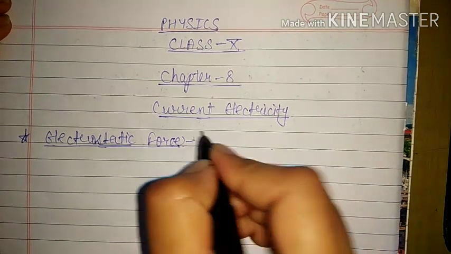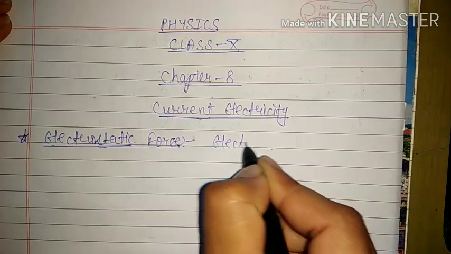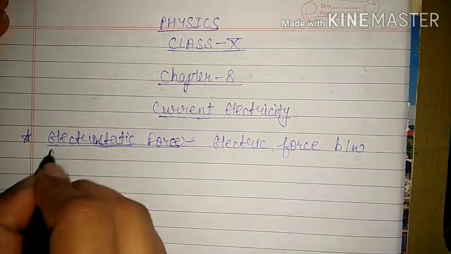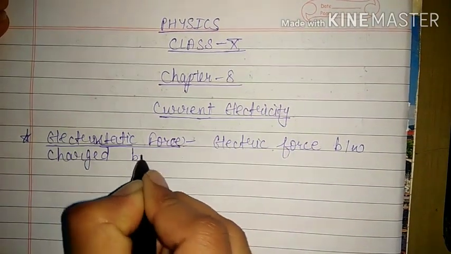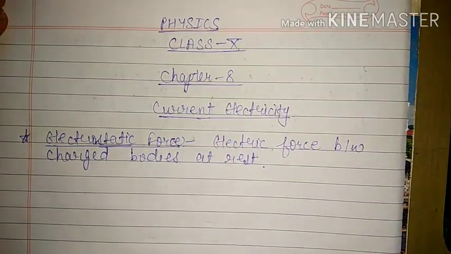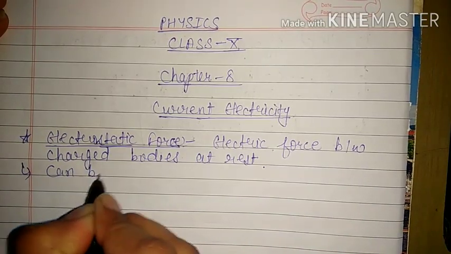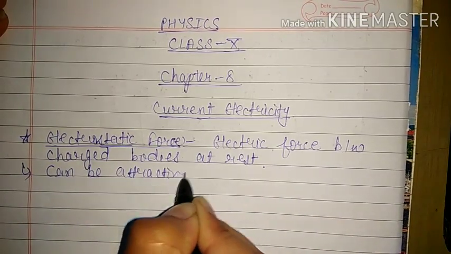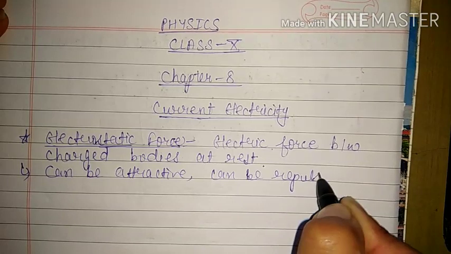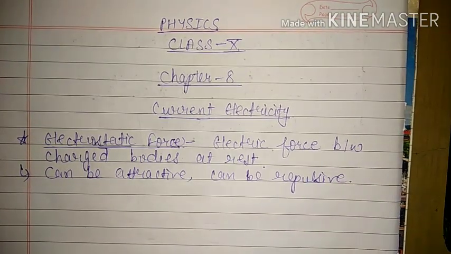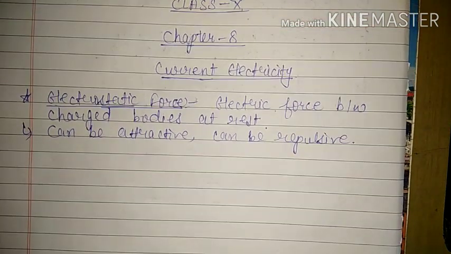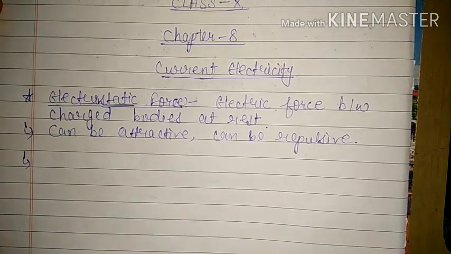So first of all, we will write this definition. Electrostatic force is the electric force between charged bodies at rest, and obviously it can be attractive and it can be repulsive depending on the signs. That means both charges are the same kind of charges or different kinds of charges. Here we will need one concept from gravitational force.